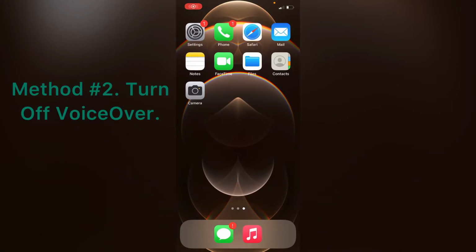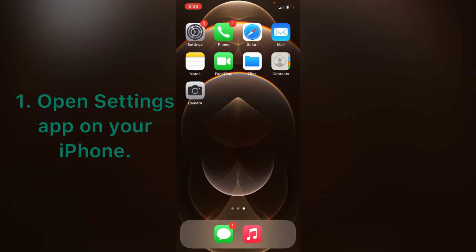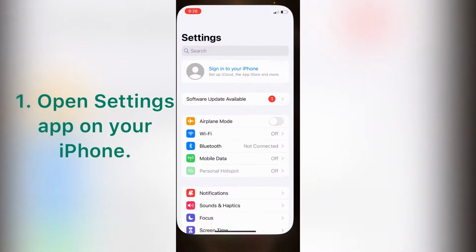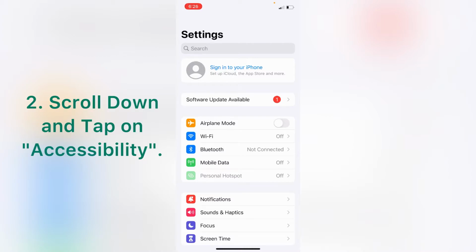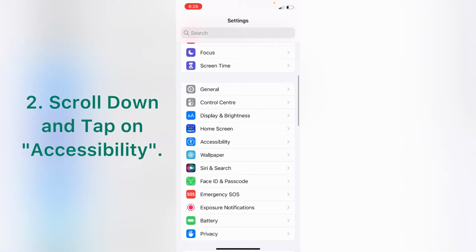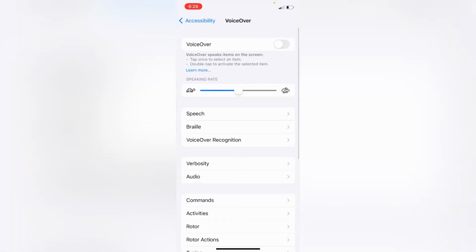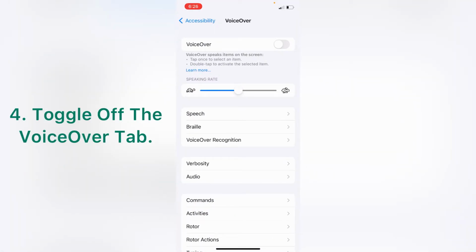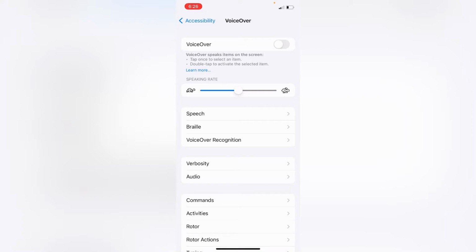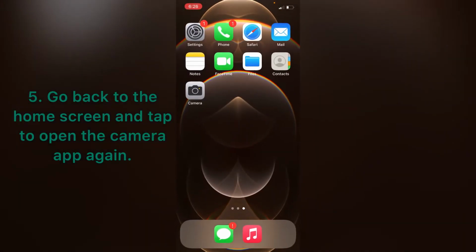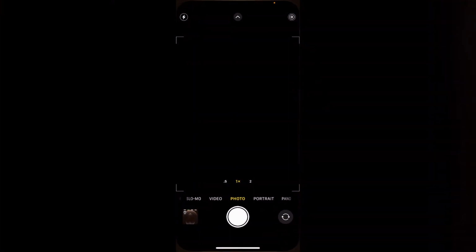Method 2. Turn off VoiceOver. Open Settings app on your iPhone. Scroll down and tap on Accessibility. Then tap on VoiceOver. Toggle off the VoiceOver tab. Go back to the home screen and tap to open camera app again.